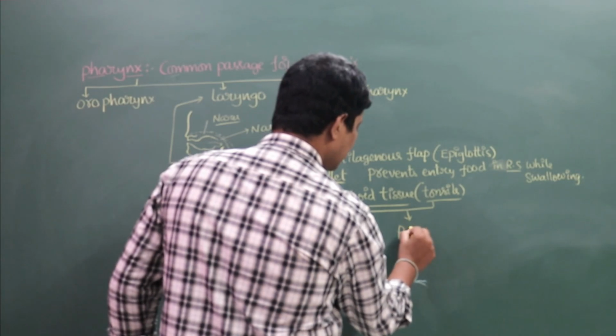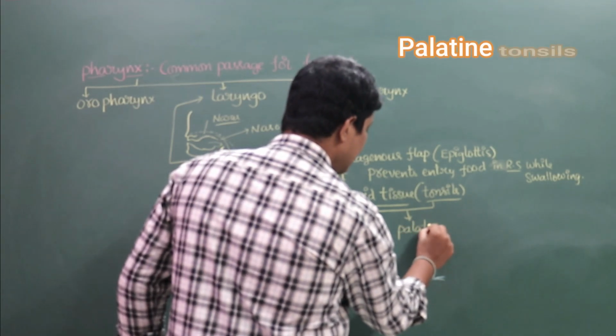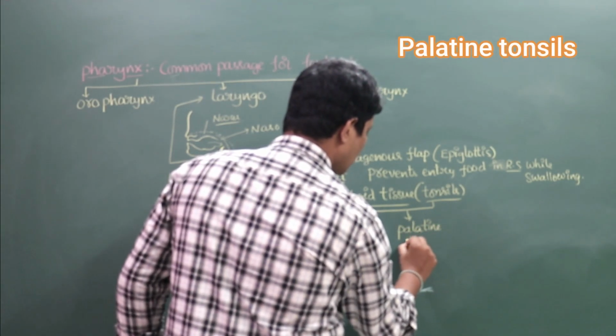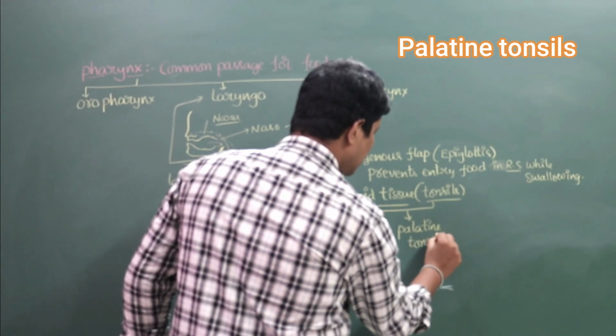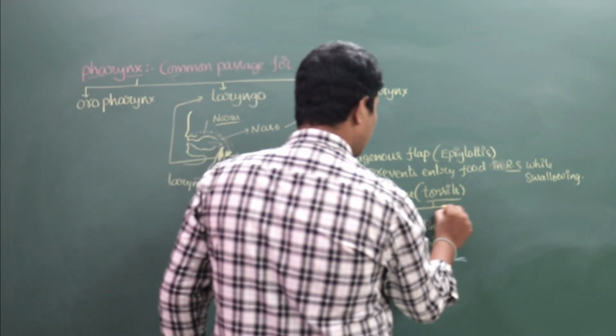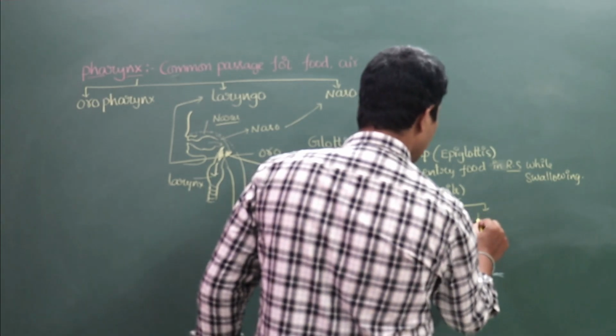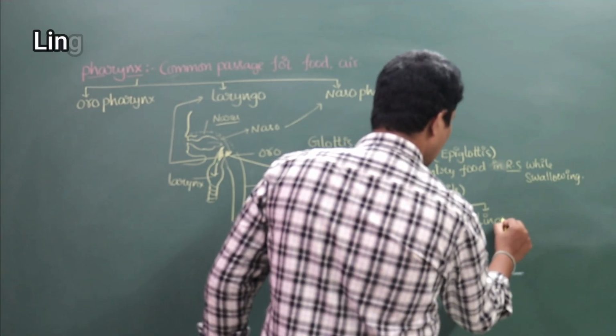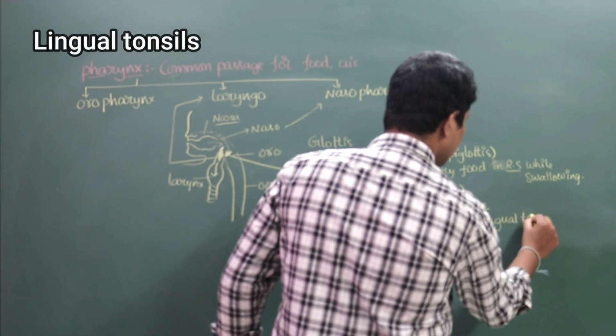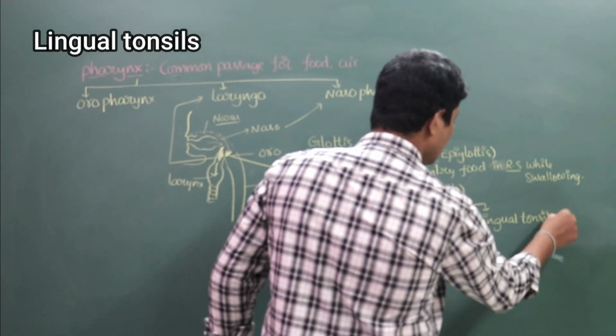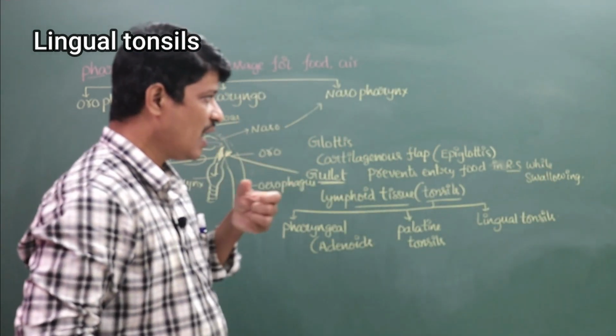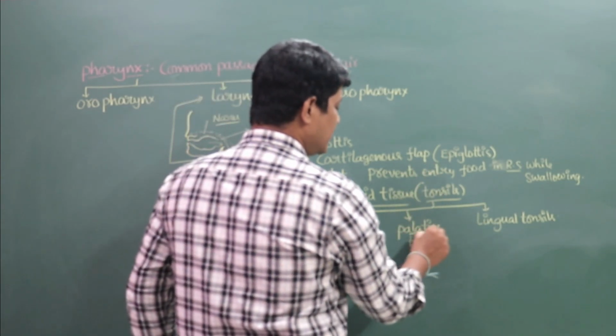Second one is palatine tonsils. And the third one is lingual tonsils. See, palatine tonsils. What is the palatine?